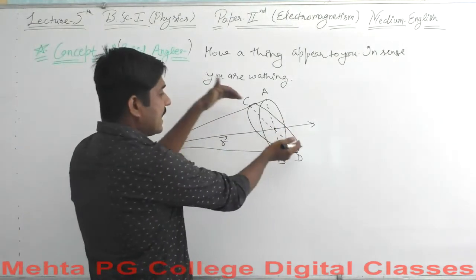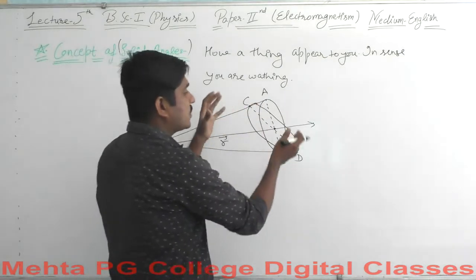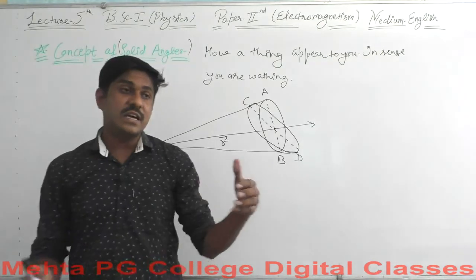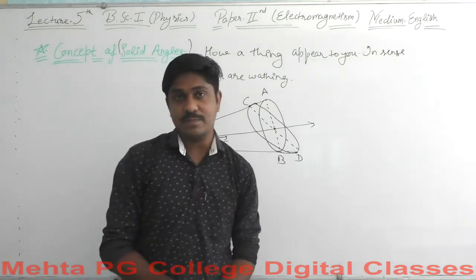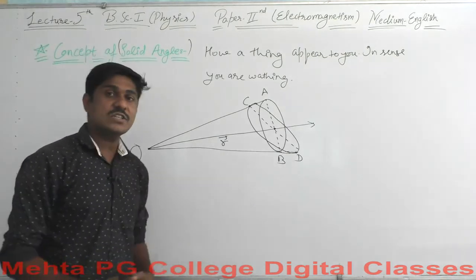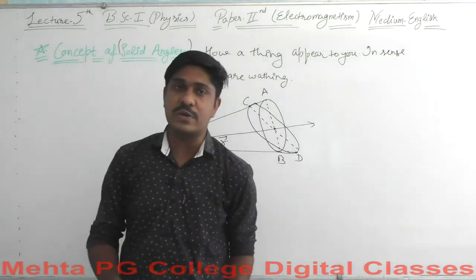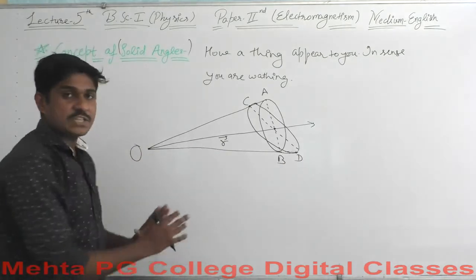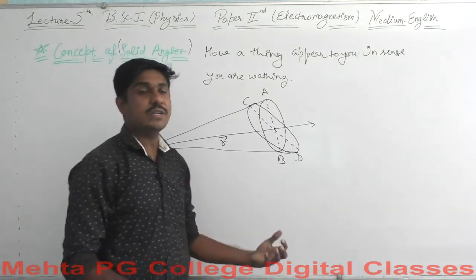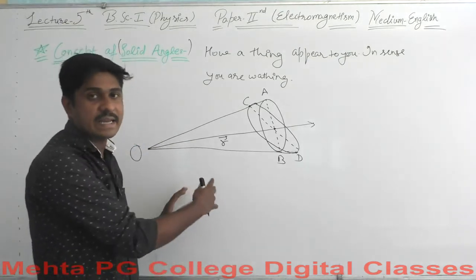Maybe for this inclined surface area, let me draw the surface direction. The direction of a surface is always normal to its plane. Every time you watch a surface, its direction lies normal to it, towards you or on the back side.